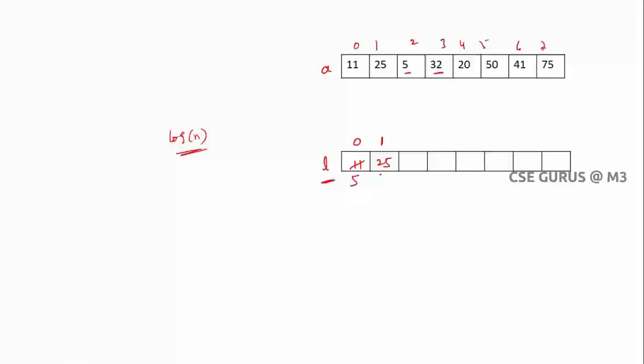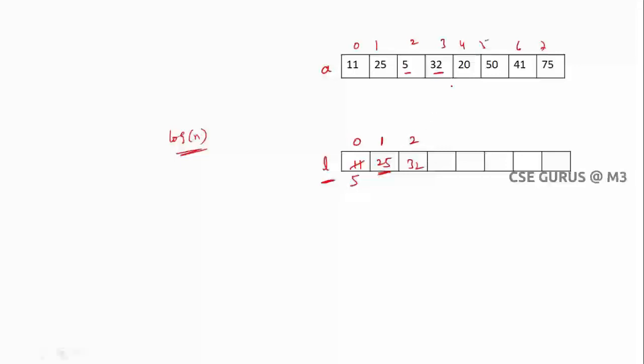Next element, 32. Is it greater than the last element? What is the last element? 25. Is it greater? Yes. Immediately you increase the size of the array and insert it here. Now the next element, 20. Is it greater than the last element? No, 20 is somewhere in between.